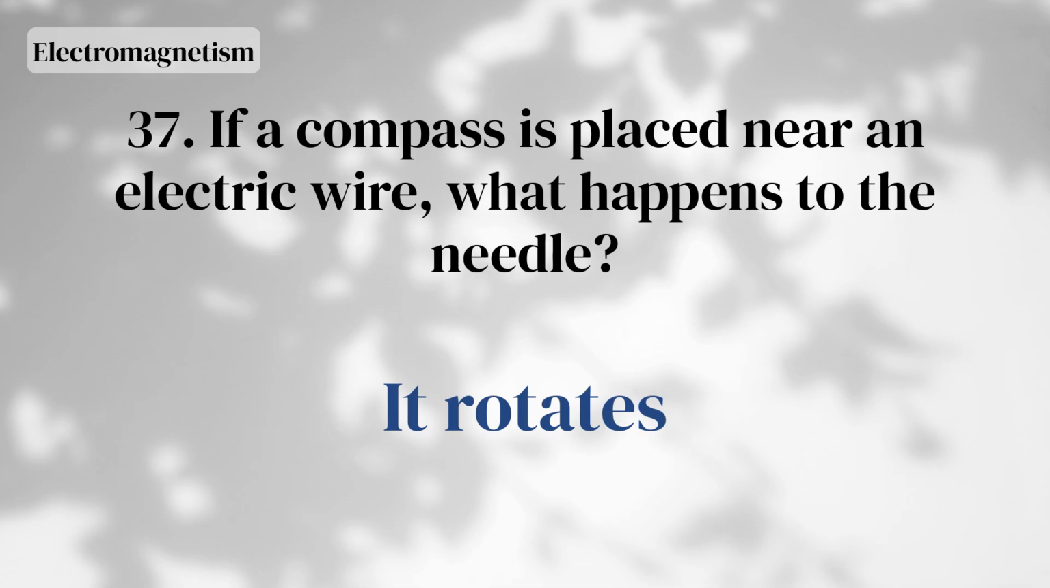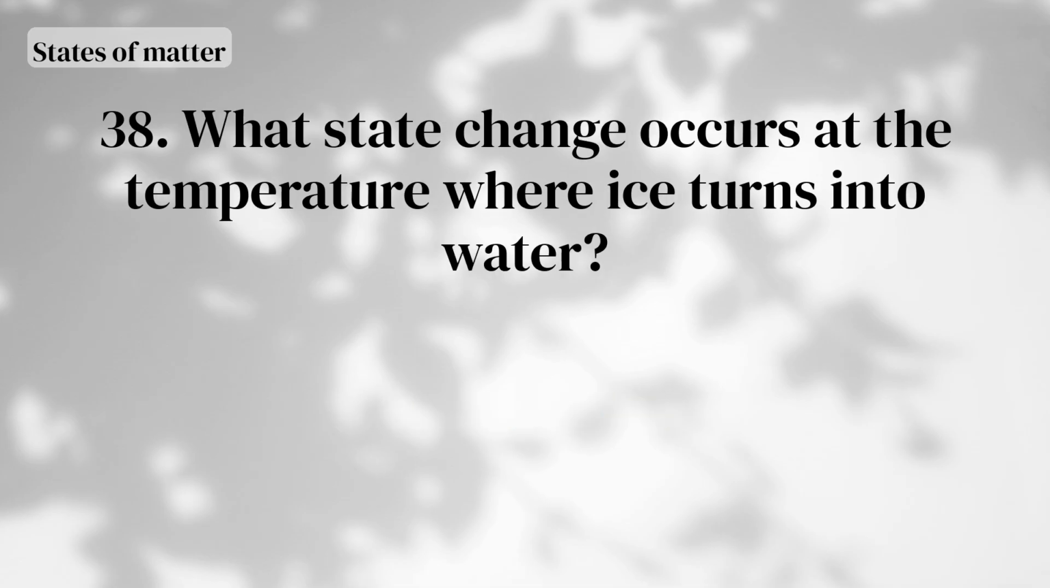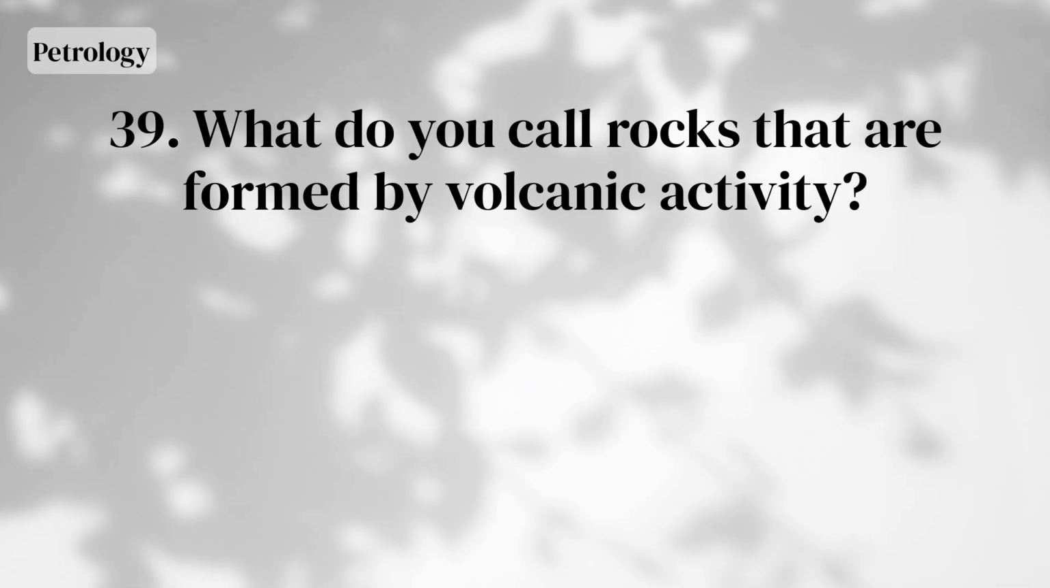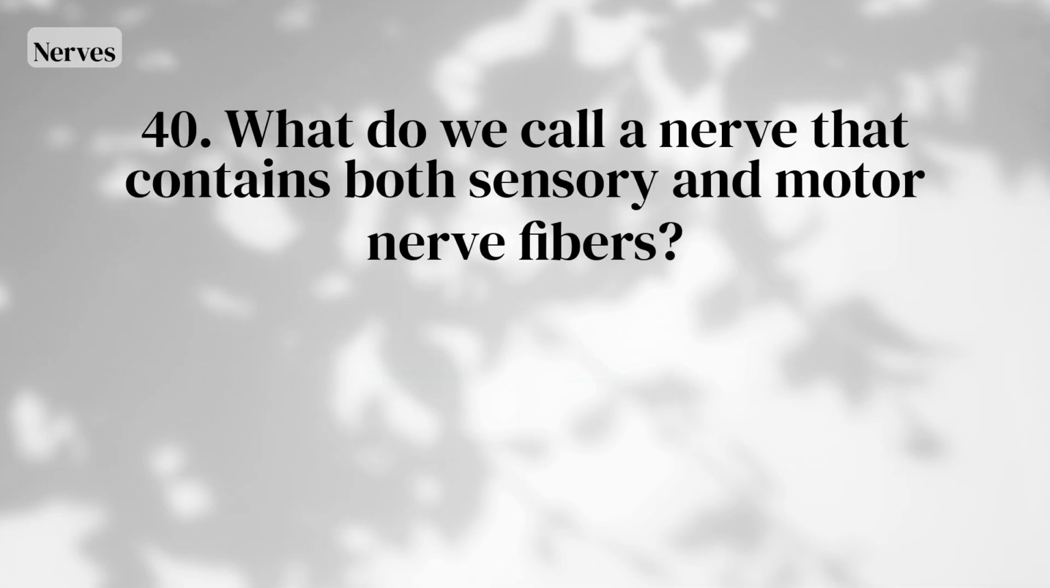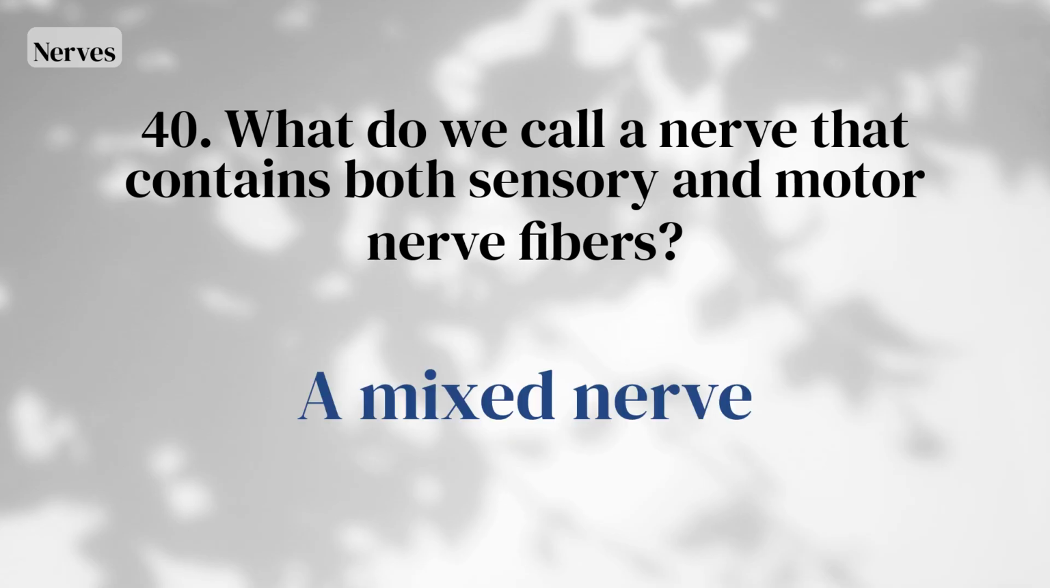It rotates. What state change occurs at the temperature where ice turns into water? Melting. What do you call rocks that are formed by volcanic activity? Igneous rocks. What do we call a nerve that contains both sensory and motor nerve fibers? A mixed nerve.